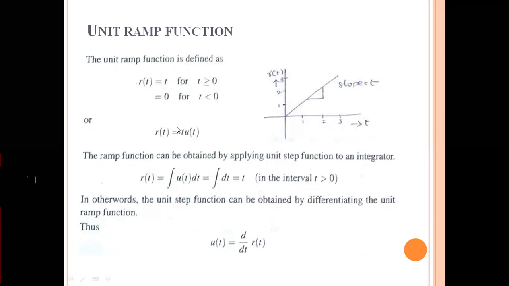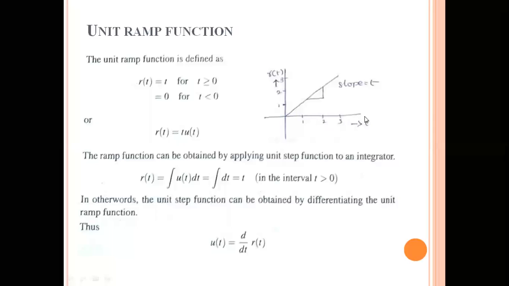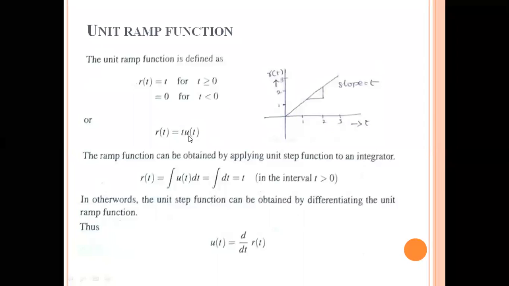Now please see here, the same mathematical expression can also be denoted with r of t is equal to t times u of t. Whatever the function may be, if you multiply it with the unit step function, you will get the same function. So here t is multiplied by u of t. u of t is already defined, that is equal to 1 from 0 to infinity. If you multiply the same function with t, you will get t only.